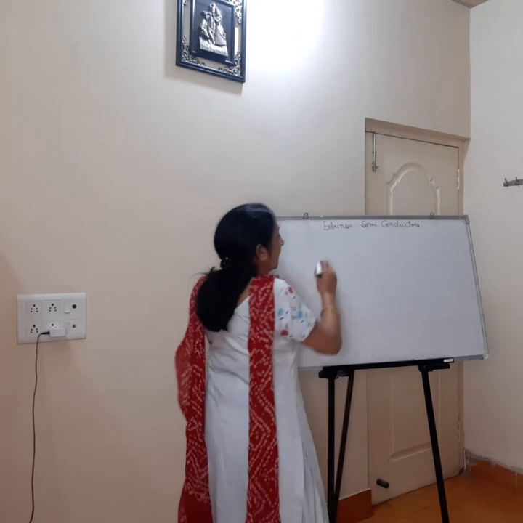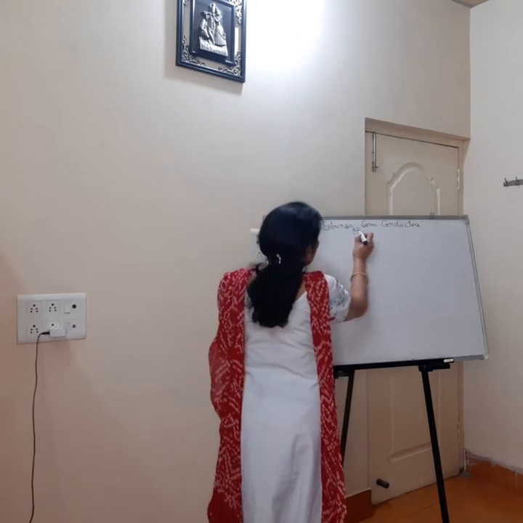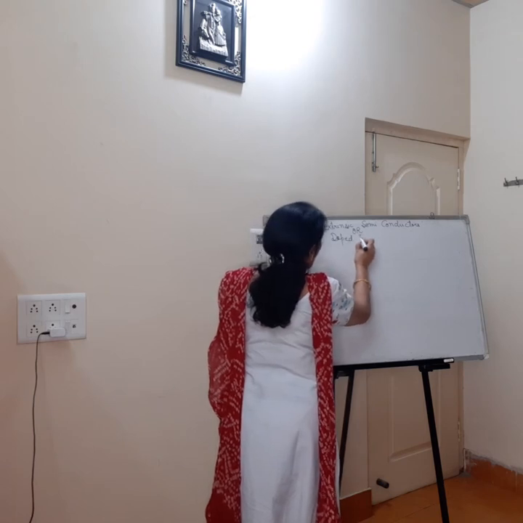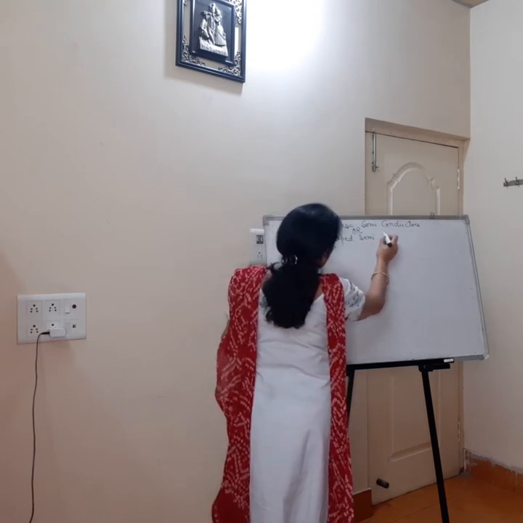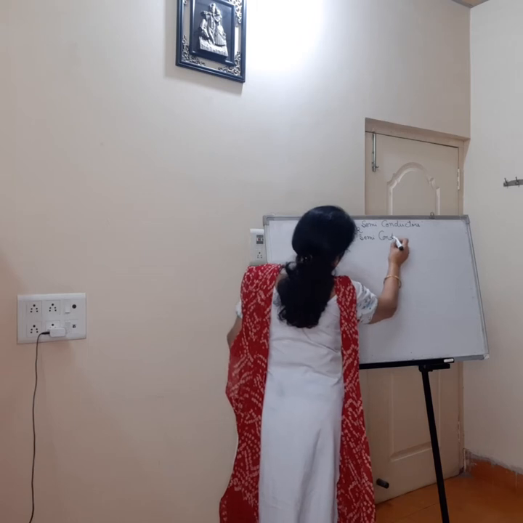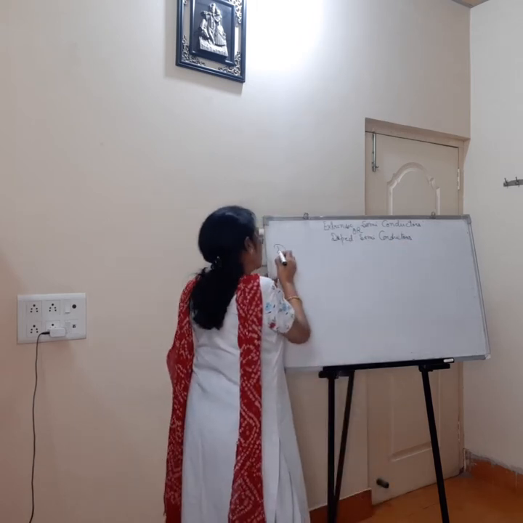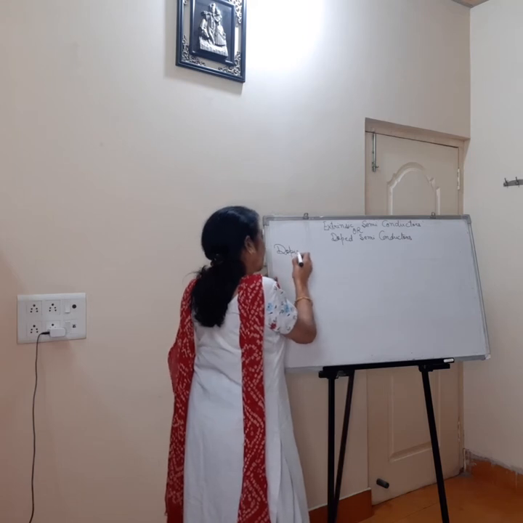So the first thing: extrinsic semiconductor is also known as doped semiconductor. Now, what is the meaning of doping?